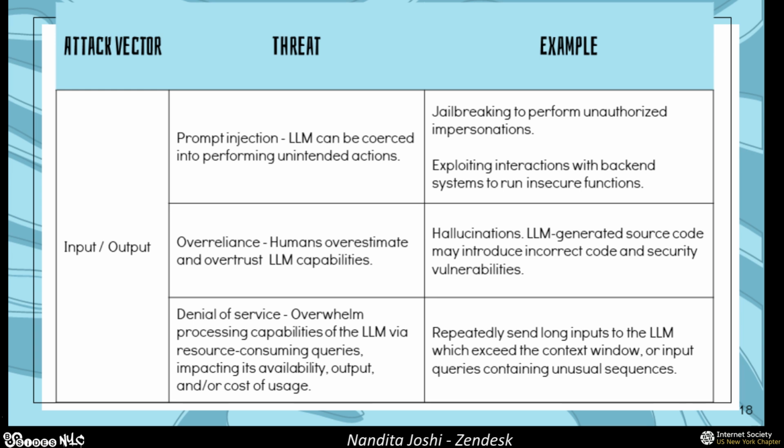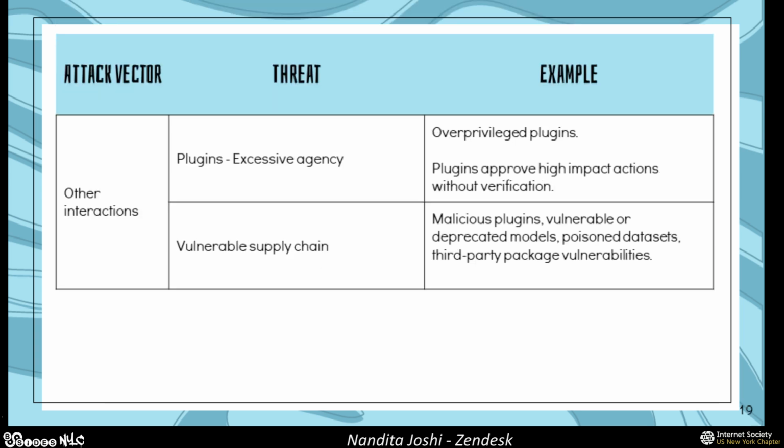Finally, we have all of our other interactions and the things that can go wrong with these. You have your plugins, and this is where you have the OWASP top 10 for LLMs threat of excessive agency. Excessive agency is where you're giving all of these plugins broader privileges and broader access than you might think they have. Take the example of overprivileged plugins: you as a user are using an LLM, and your LLM is speaking to something like Drive to manage your documents. Maybe you just wanted to read your documents.